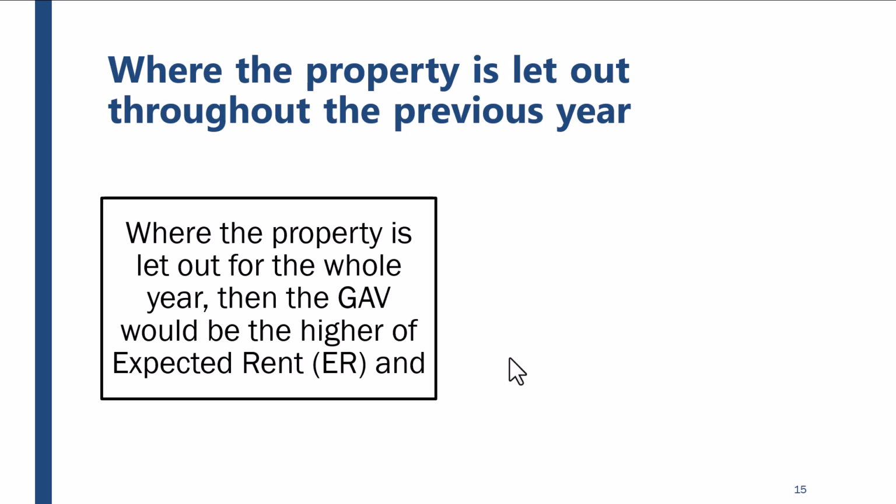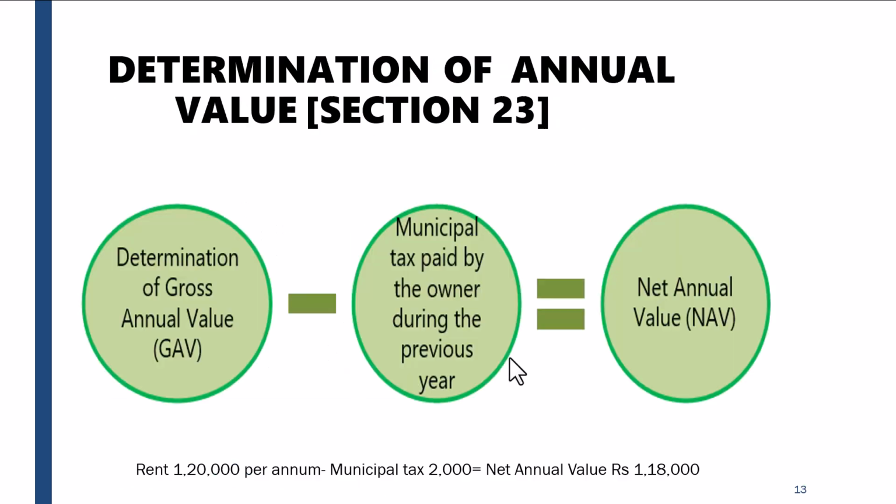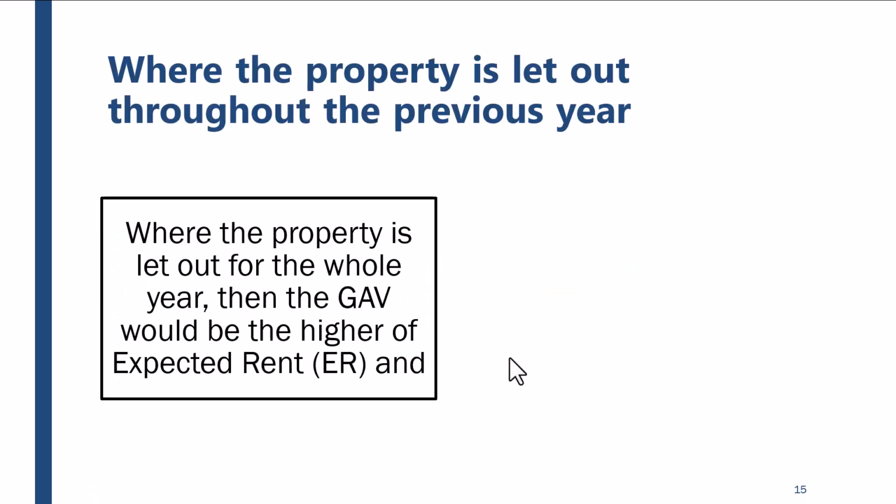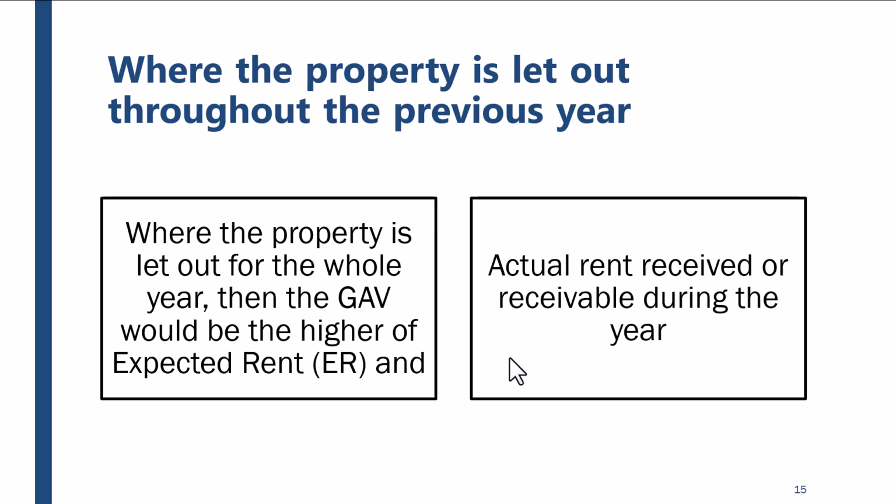Where the property is let out for the whole year, then the GAV would be the higher of expected rent and actual rent. Now, what is GAV? GAV is basically the gross annual value, before reducing the municipal taxes. That means the total rent which you are receiving. For example, in this case you are receiving 10,000 rupees rent, so normally the gross annual value will be 1,20,000, but not always. The law says that where the property is let out for the whole of the year, the gross annual value would be the higher of expected rent and actual rent received or receivable during the year.